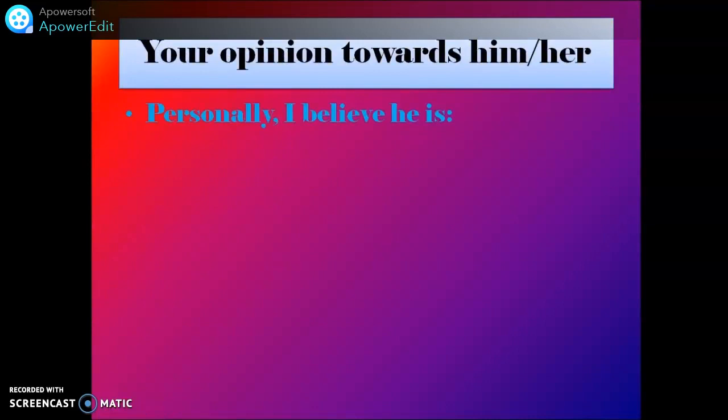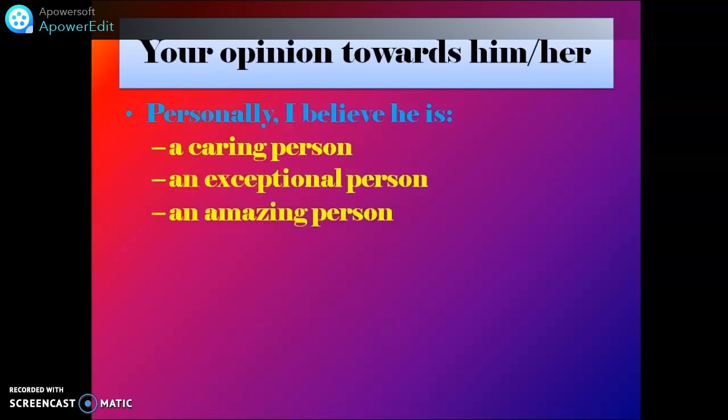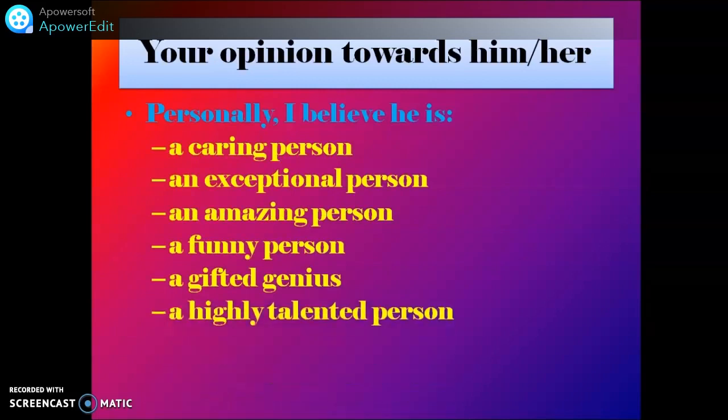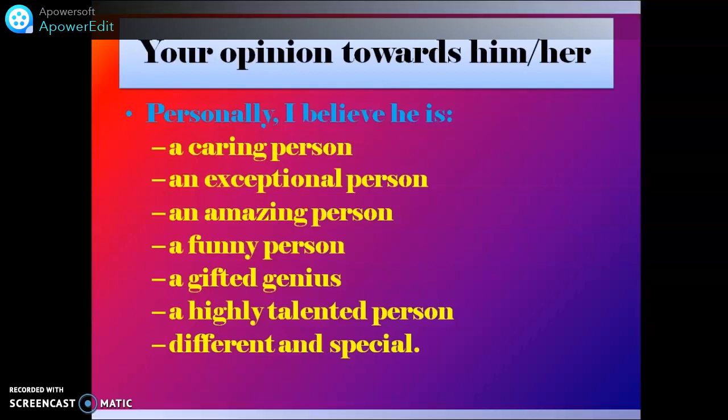So we say, for example, personally, I believe he is, again, a caring person, an exceptional person, an amazing person, a funny person, a gifted genius, or a highly talented person, or I think he is different and special. Great. Now, all this vocabulary we need to get into our drafts to write a good paragraph about describing someone.